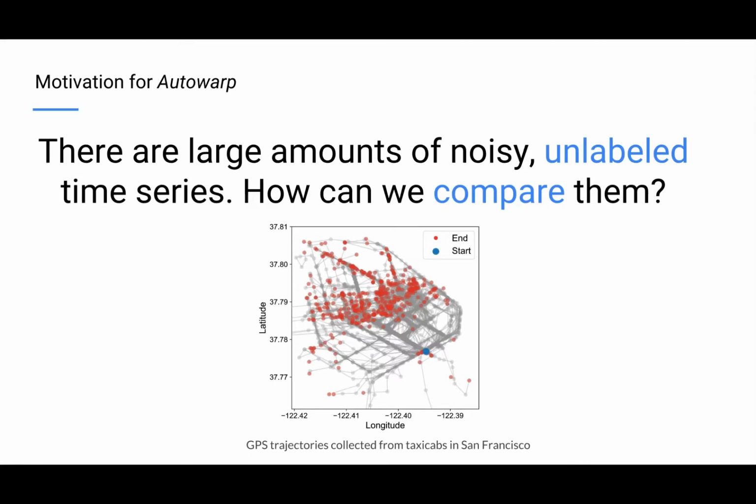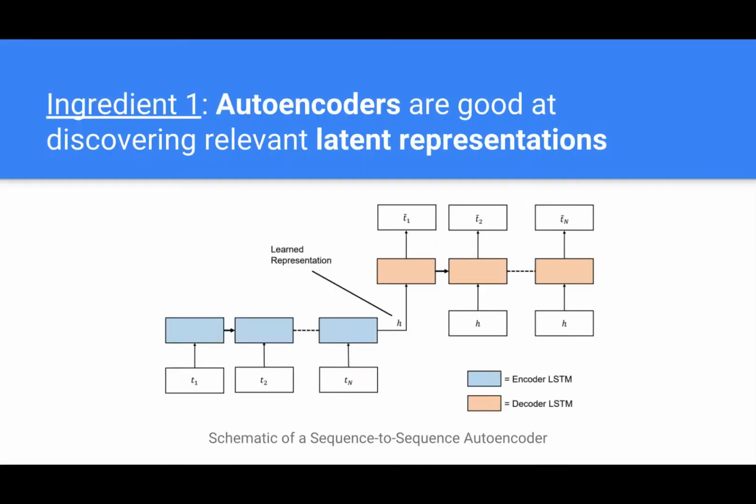The key challenge here is that time series data can have very complex sources of noise, such as different sampling rates, outliers, shifts. So we propose Autowarp as a method to robustly learn a good similarity metric. There are two key ingredients to Autowarp. First, we recognize from other domains such as image analysis that autoencoders are good at discovering relevant latent representations.